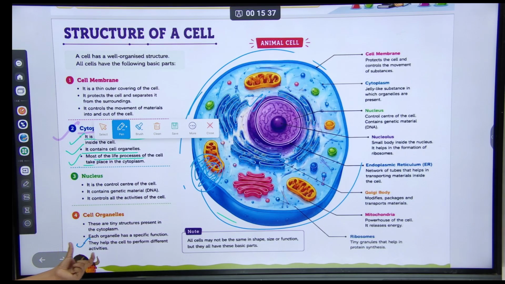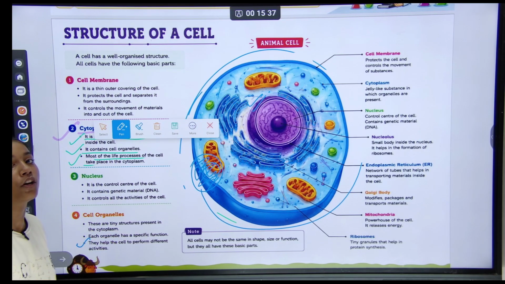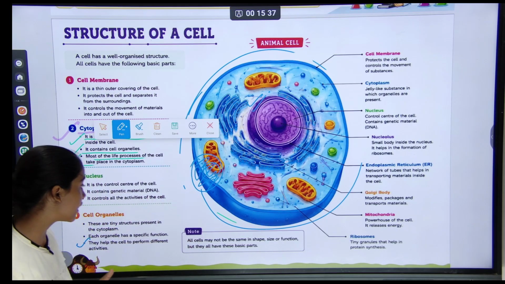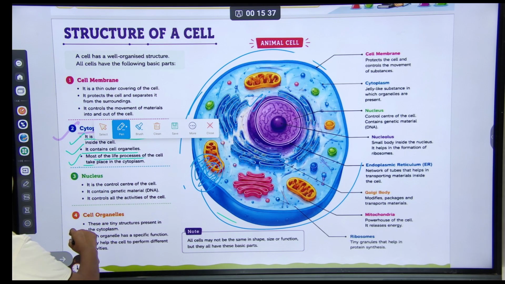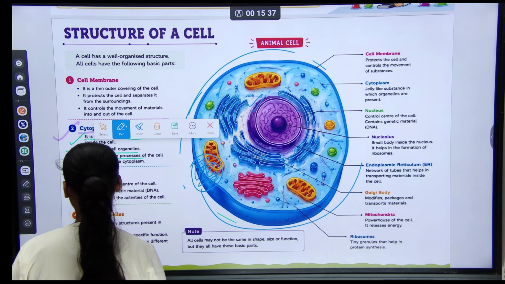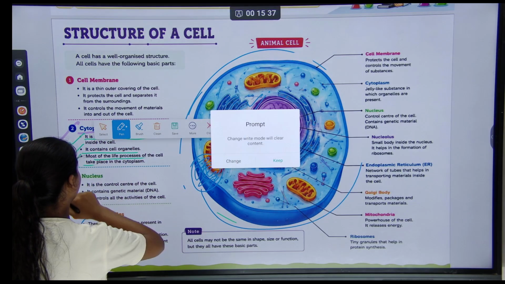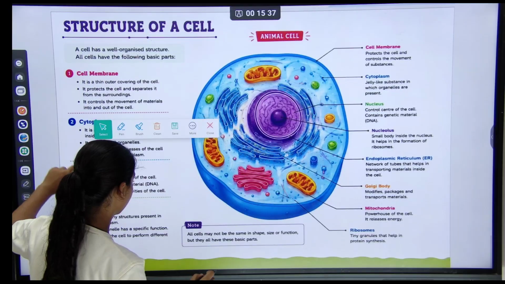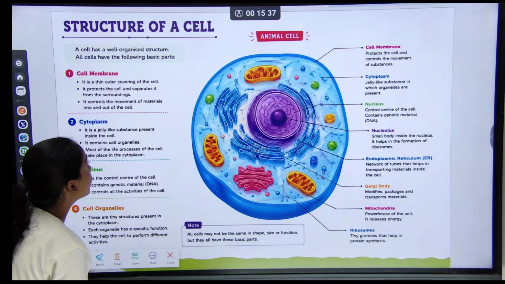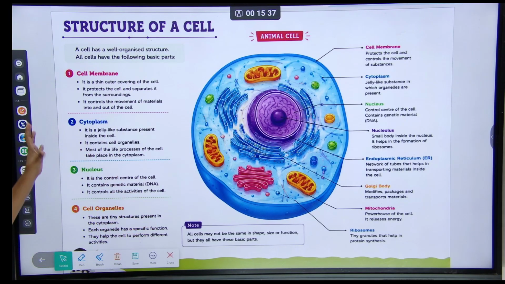Third, they help the cell to perform different activities. Understood? This is called cell organelles. And this is our diagram, and you have to revise it.